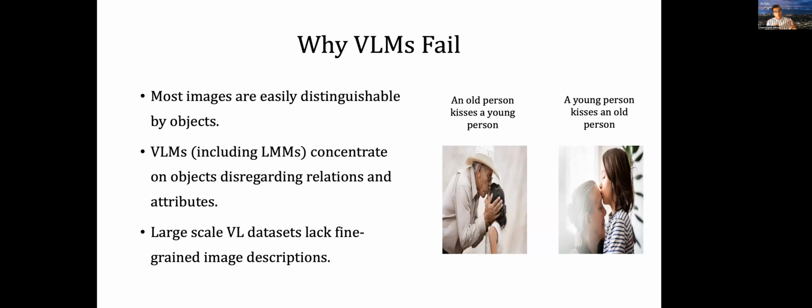Now, the question as to why these VLMs fail is for a few reasons. First, most images are easily distinguishable by their objects. However, in tasks that deal with the attributes or complex relations between these objects, VLMs would struggle to understand those complex attributes and relationships because they are not present in a lot of the data sets that are used to fine-tune them. Many of these data sets simply stop at having simple image caption pairs, which wouldn't be helpful for an example as shown on the right, for example.